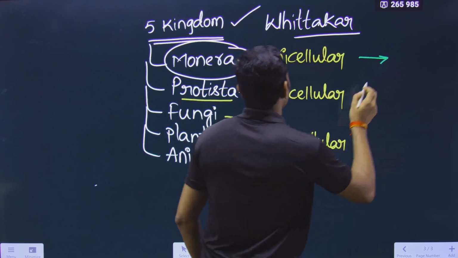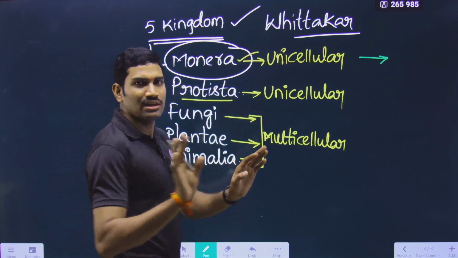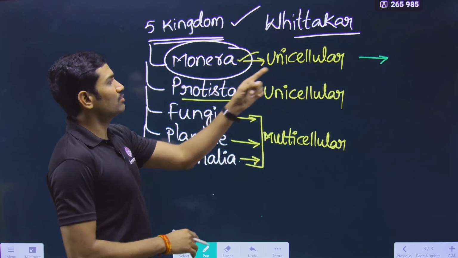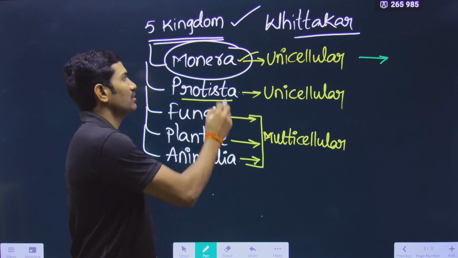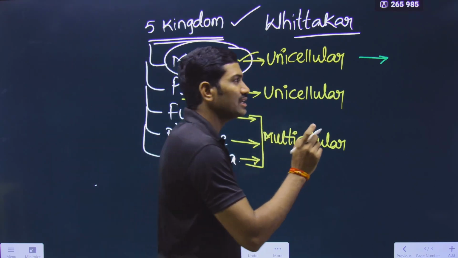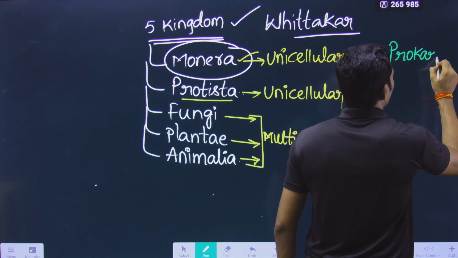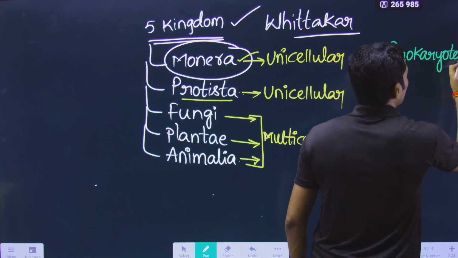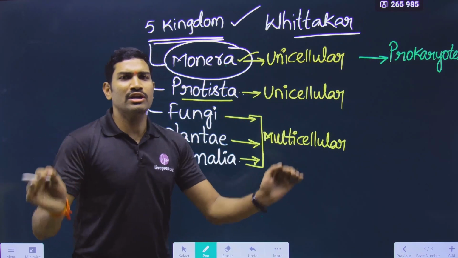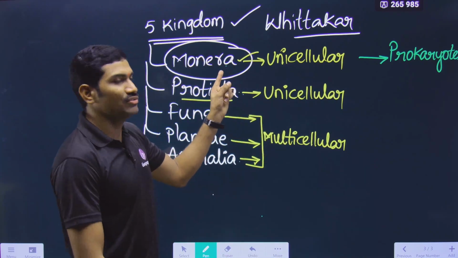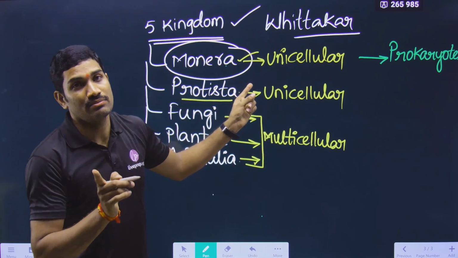Now tell me, kingdom Monera unicellular, fine. But what about prokaryote or eukaryote? Kingdom Monera is having all prokaryotes. All prokaryotes are present under only one kingdom. All the prokaryotes are grouped into only one kingdom. What is the name of that kingdom? Kingdom Monera. Please understand this.